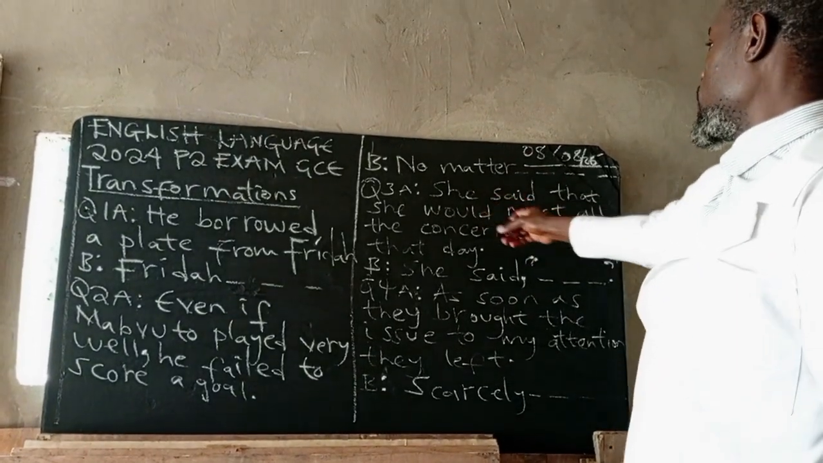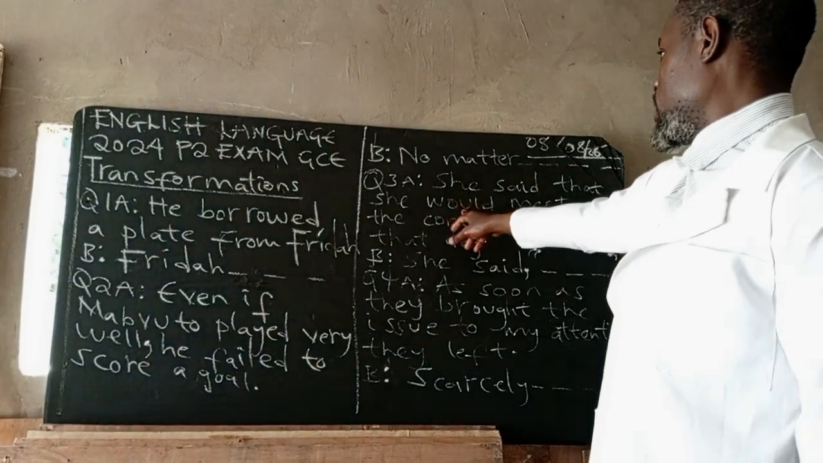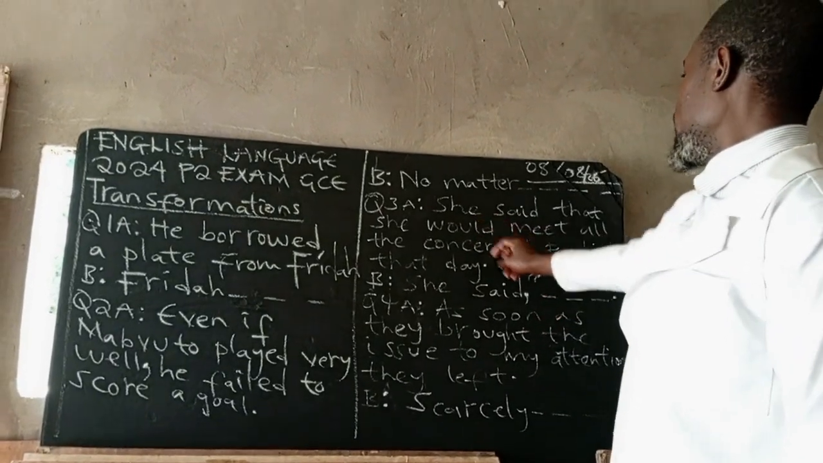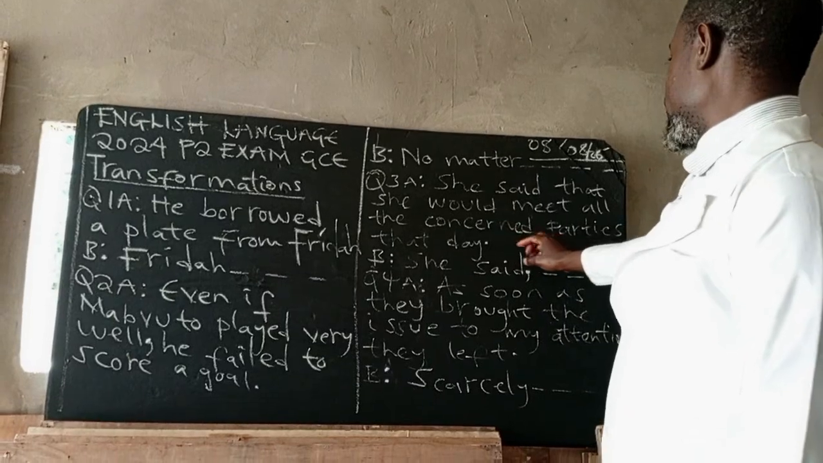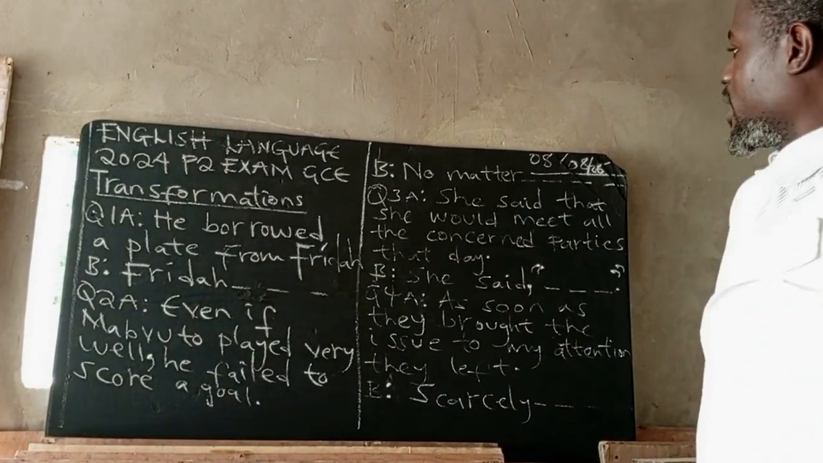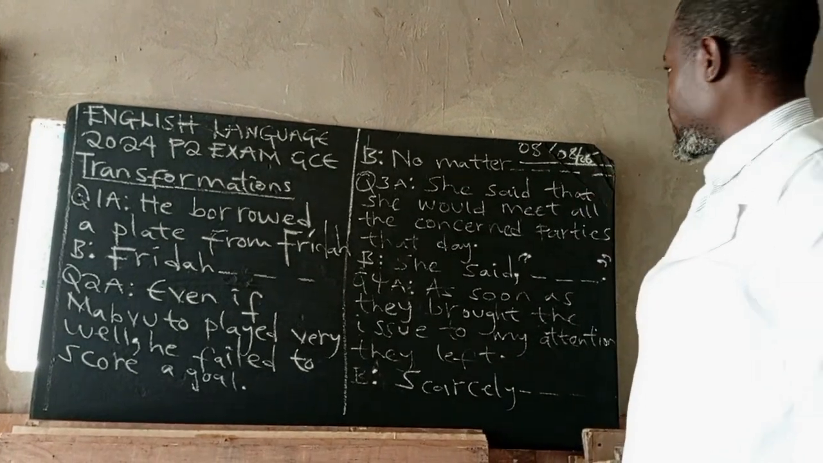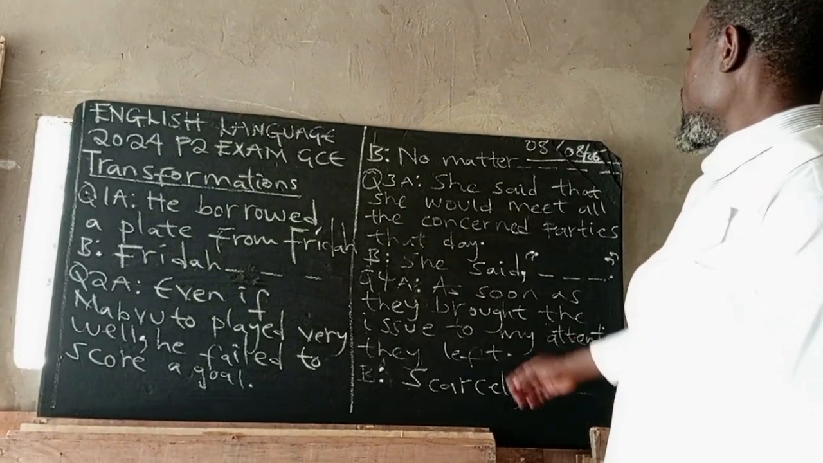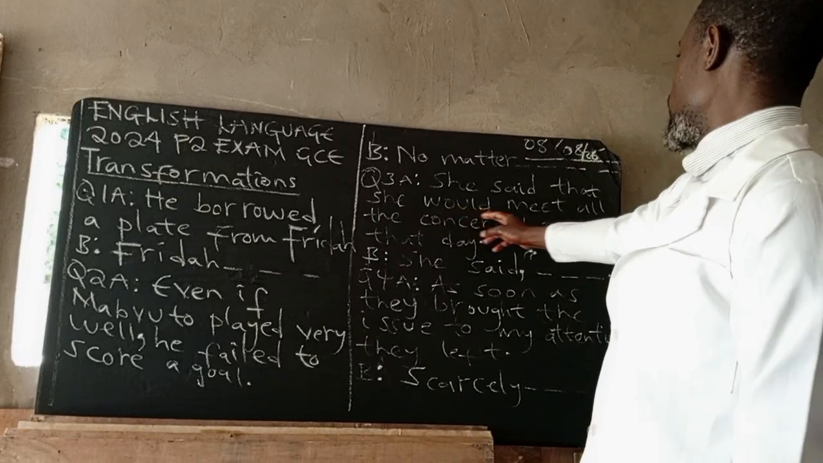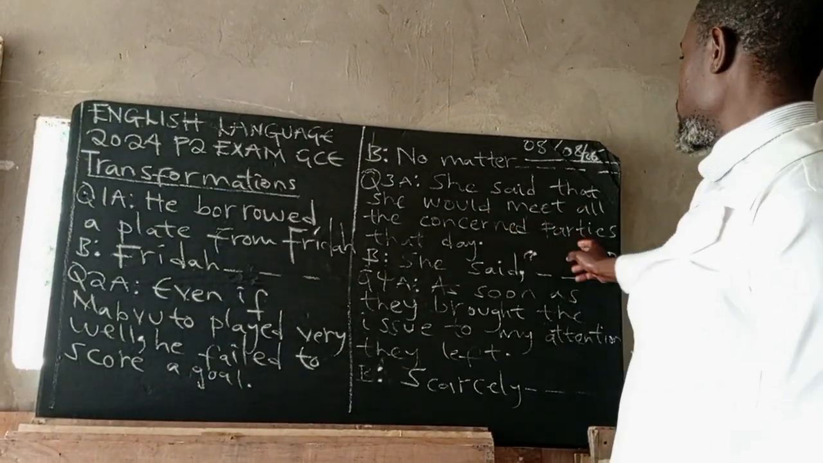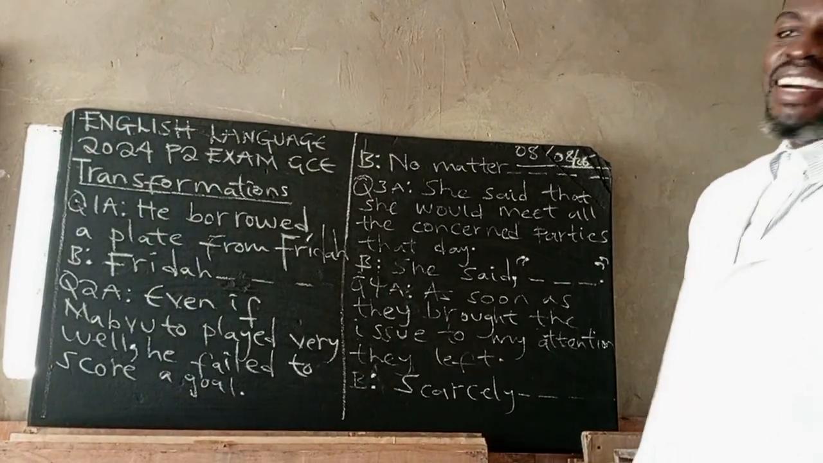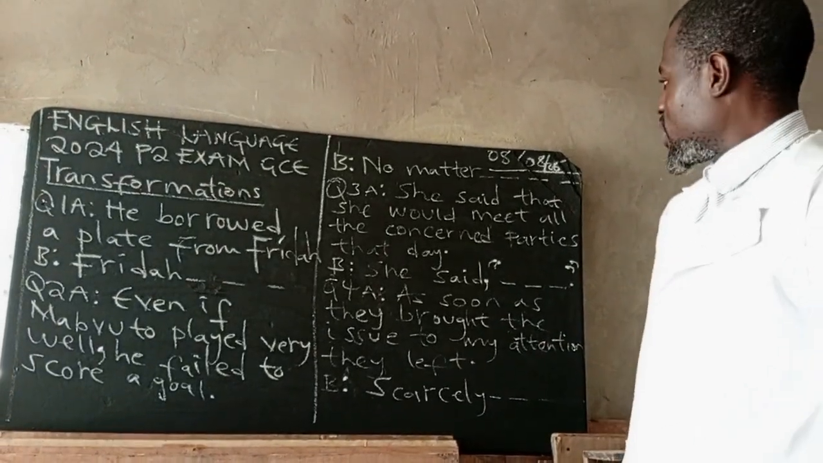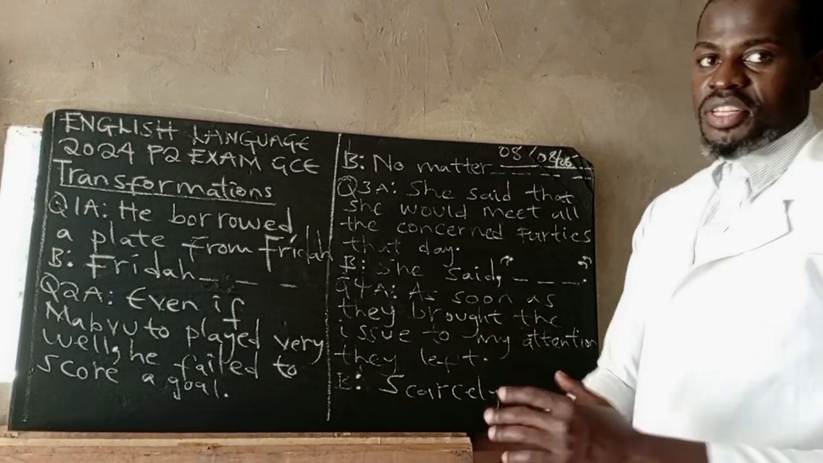Pronouns change. Auxiliary verbs like would will change to will in direct speech. She will be I. Then that day will change to today. It's called the adverb of time. So let us rewrite: I will meet all the concerned parties today. It's already closed for you. Full stop. It's as simple as drinking water. Just master the changes.